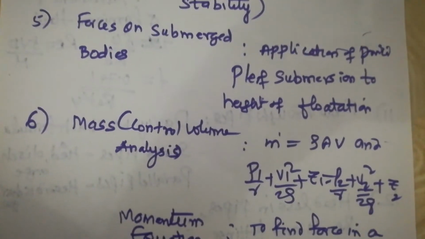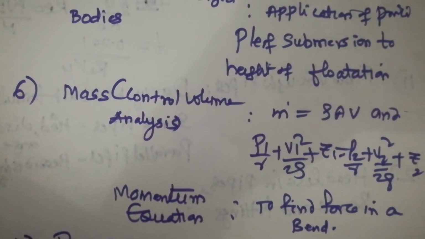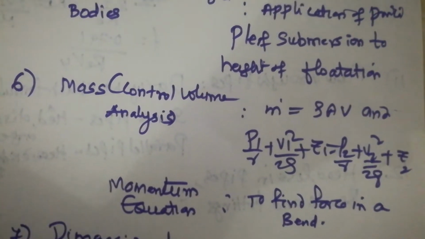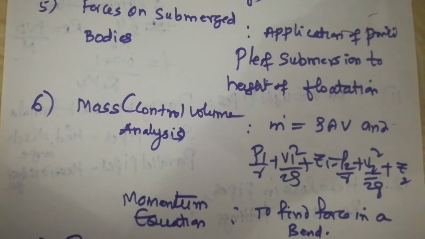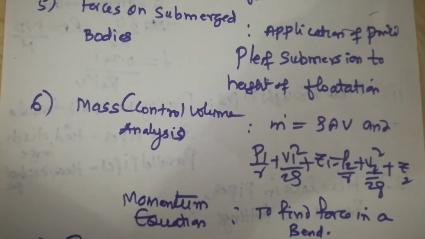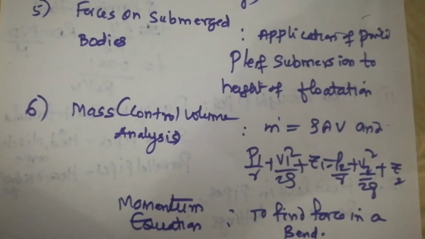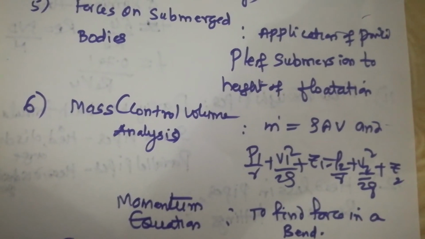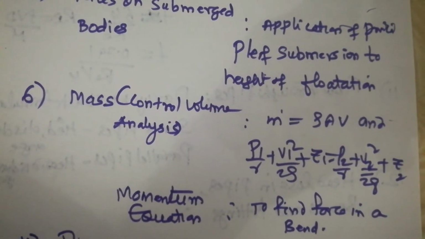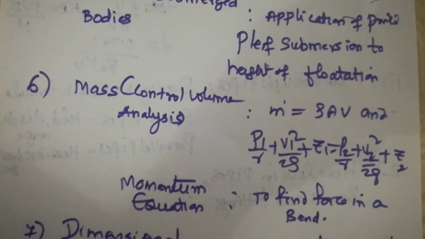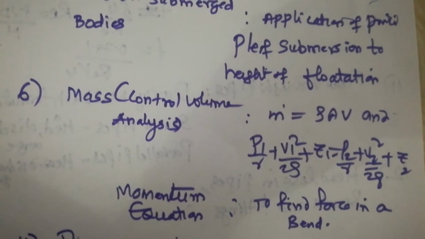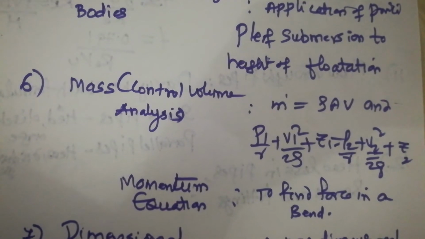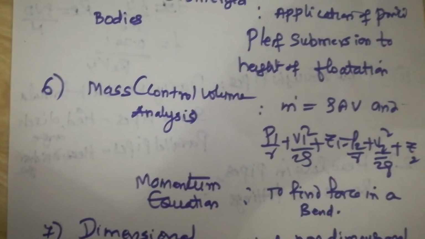As far as the momentum equation is concerned, what I am expecting is you may be asked to find out the force on a bend. You are going to first find out the force horizontally and the force vertically. The resultant force will be equal to the square root of Fx square plus Fy square, where Fx and Fy are the horizontal force and vertical force respectively. So please give some attention to this problem. Normally, force on a bend you may be asked to find out, so please practice on this problem. You can expect one question. I am not saying that all the questions will come, but definitely some of the major areas I am just guiding you. So please give more concentration on these particular areas.